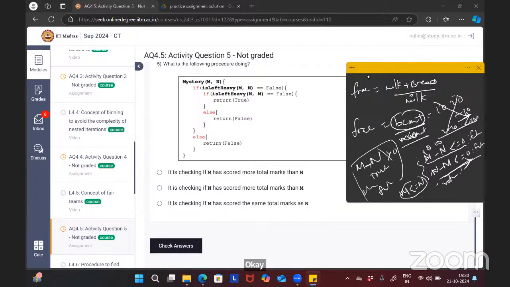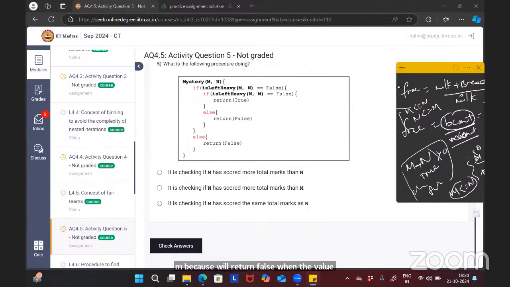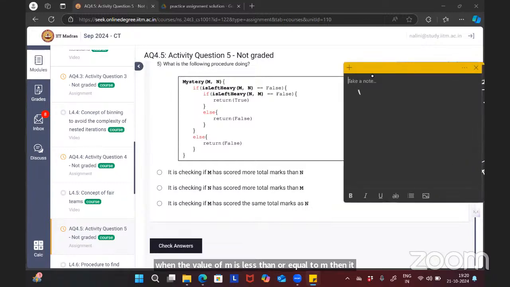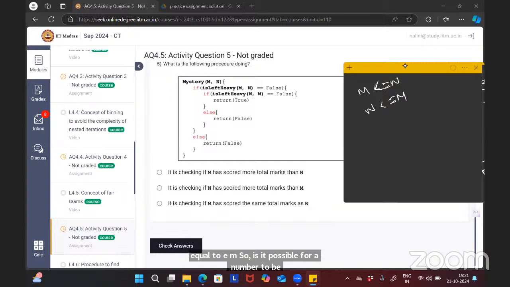If m is less than or equal to n, then this first if condition will be satisfied. And the second if condition will be satisfied when the value of n is less than or equal to m, because is left heavy of n comma m will return false when n is less than or equal to m. So totally, m should be less than or equal to n and n should be less than or equal to m. Is it possible for a number to be smaller than the other number and the other number to be smaller than this number? That is not possible. Only equal can be possible.